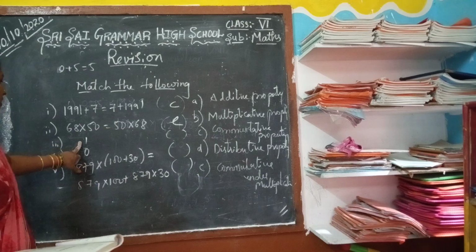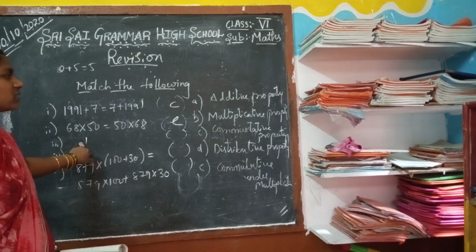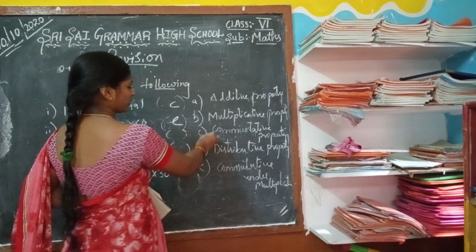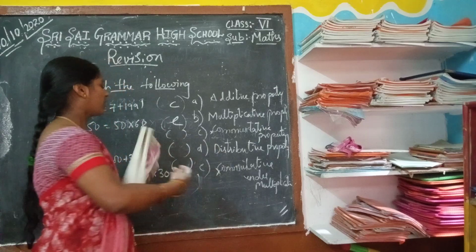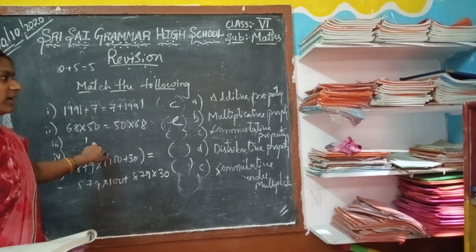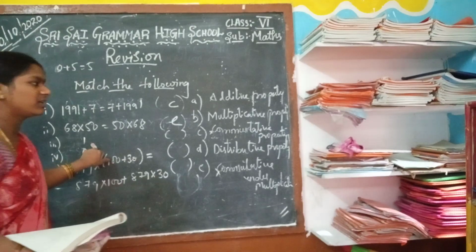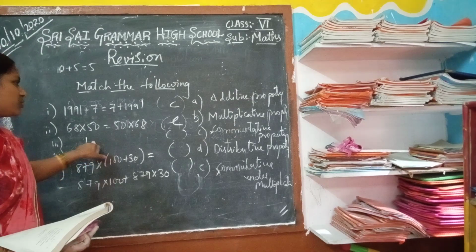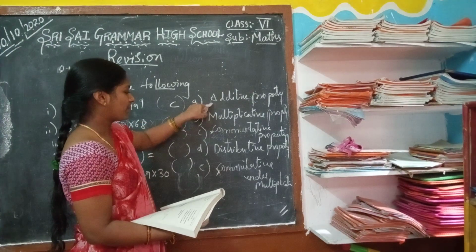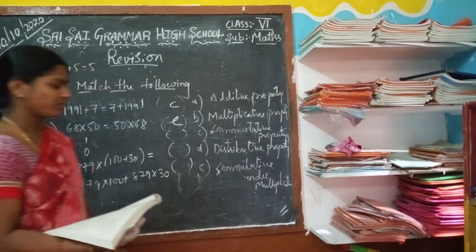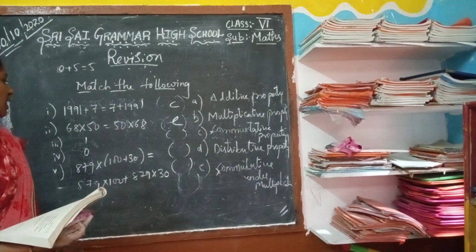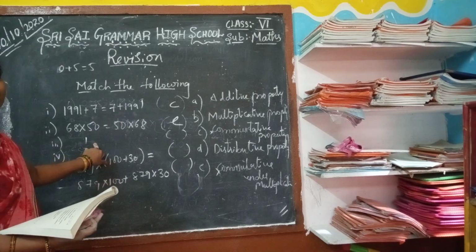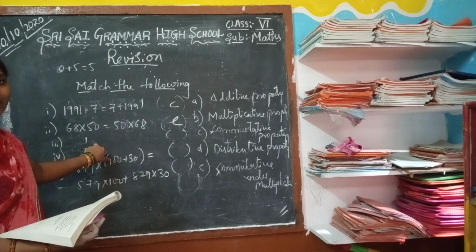Now see the third one is 1. Now 1 is related to additive property or multiplicative property. See, whatever is commutative is completed. Under additive identity or identity number, which is related to multiplication, that is equal to 1. So additive property or multiplicative property, distributive property. When we multiply with anything, we get the same, which is related to 1.